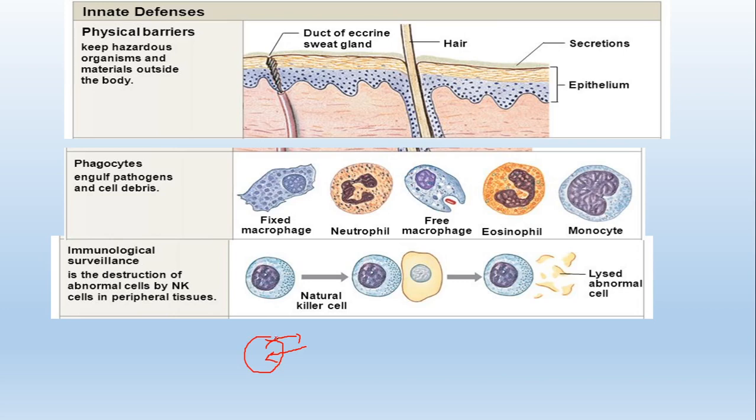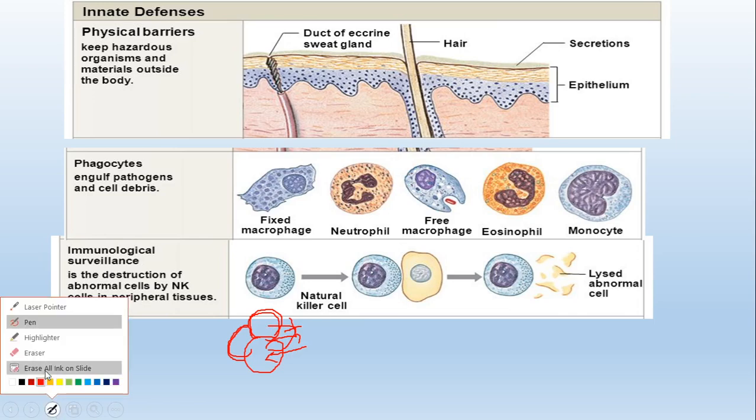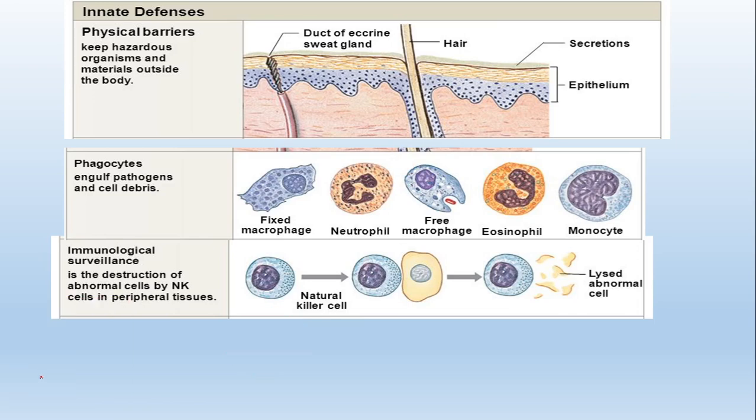Now those interferons, what will they do? They will coat the neighboring cells. They will produce a covering of the neighboring cells. When the neighboring cells are covered up, that means they get a coating, the virus particles which replicate here will not be able to invade the surrounding cells. That is how the interferons work.